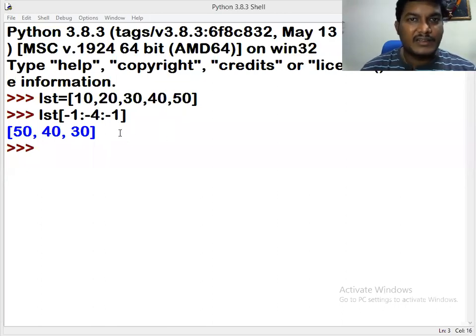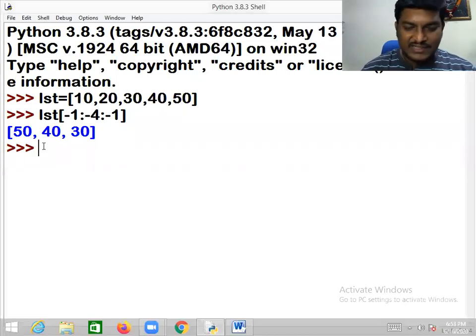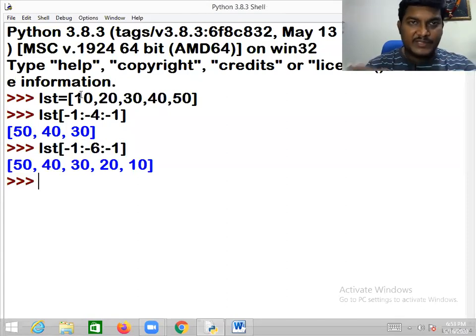This is what reversing is. If you want to do reverse, so completely I want to get all the elements in reverse, then give minus 1, minus 2, up to where? Minus 6 you have to give. Because what, dear friend? Minus 1, minus 2, minus 3, minus 4, minus 5. Minus 5 means you have to give minus 6, and step value is minus 1. You'll be getting this one in reverse way. Kindly notice that.